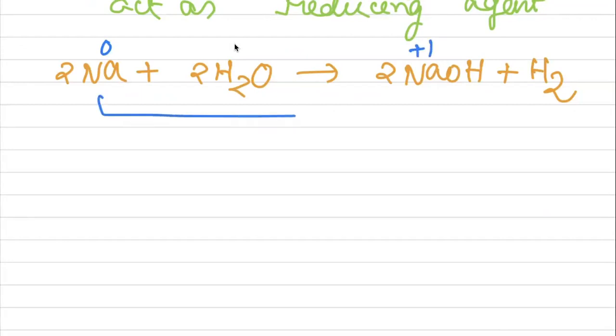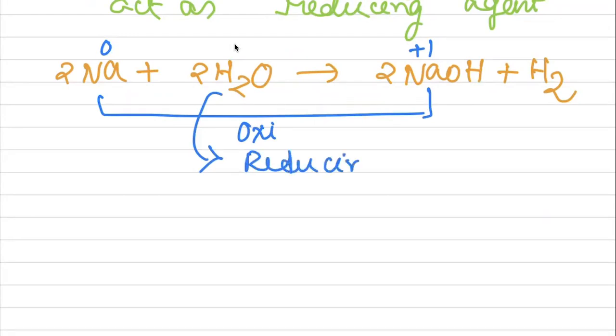So oxidation takes place and water acts as a reducing agent. Oxidation takes place means water acts as a reducing agent.